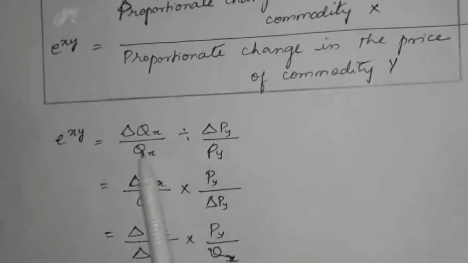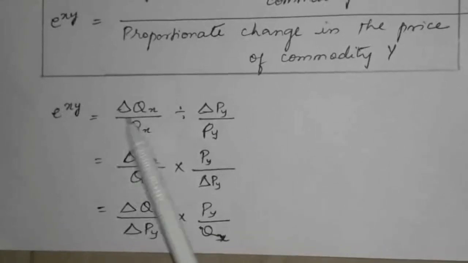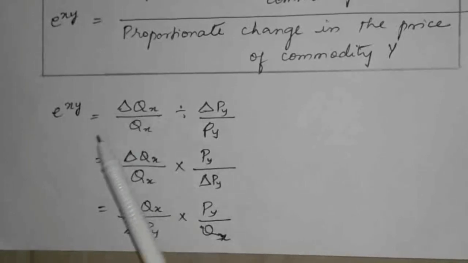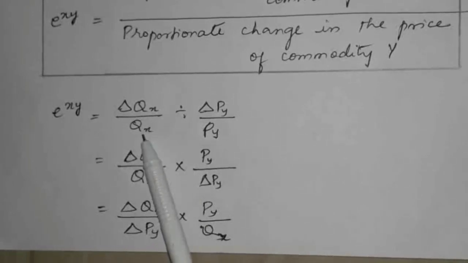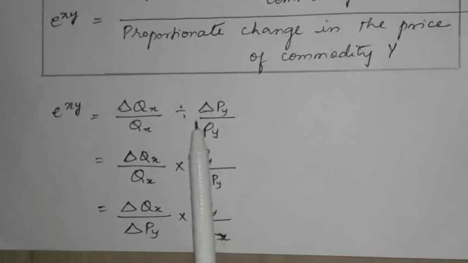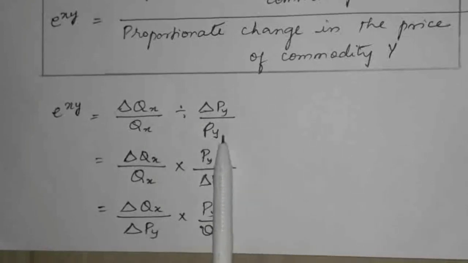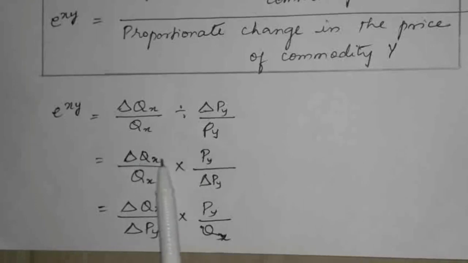So, in mathematical expression: change in quantity of X divided by original quantity of X, divided by change in price of Y divided by original price of Y, is equal to change in quantity of X divided by original quantity of X, into price of Y divided by change in price of Y. Therefore, it is change in quantity of X divided by change in price of Y, into price of Y divided by quantity of X.